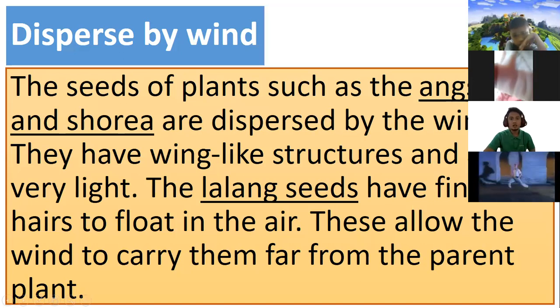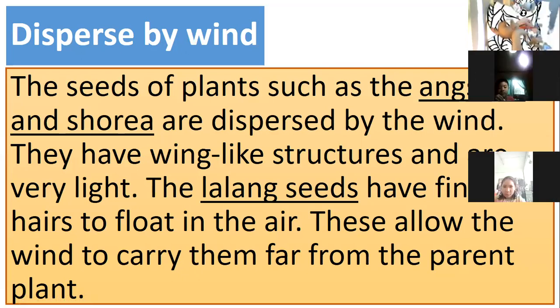Okay, here. The seeds of plants such as angsana, this one is the name of a plant, angsana, and shorea are dispersed by the wind.